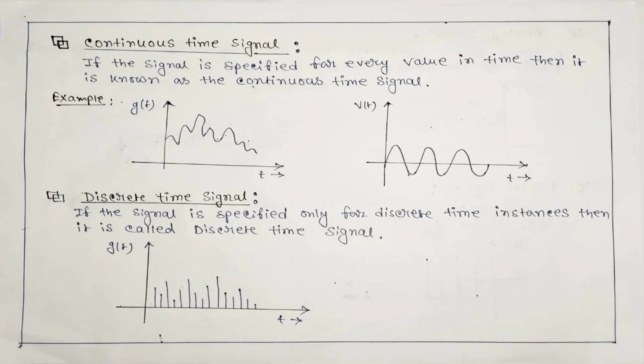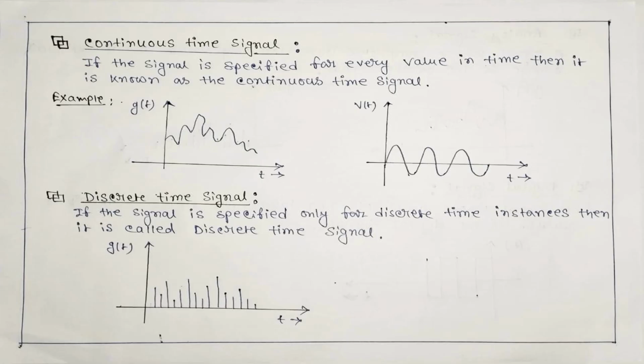So first is the continuous time signal. If the signal is specified for every value in time, then it is known as a continuous time signal. Here you can see an example of a continuous time signal. You can see over here that for each value in time, the signal has some finite value. On the other hand, the discrete time signal: if the signal is specified only for discrete time instances, then it is called a discrete time signal. You can see there that between two values, many values are missing.